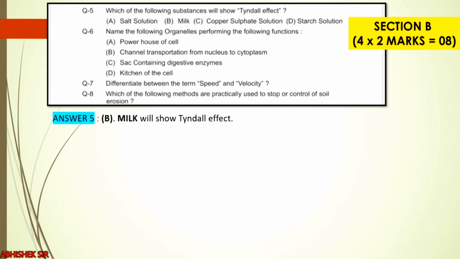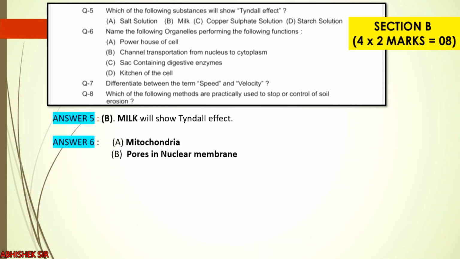This answer is based on the information given in our NCERT textbook. Now, question 6. Which of the following organelles perform the following functions? First, what is the powerhouse of the cell? Mitochondria. What forms the channel for transportation from nucleus to cytoplasm? The answer is the pores, the holes in the nuclear membrane.